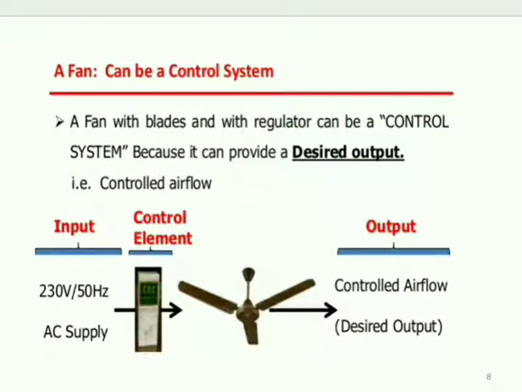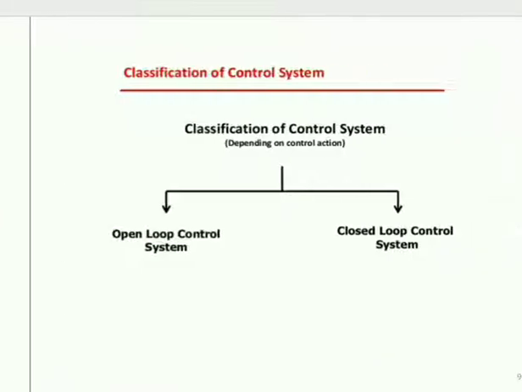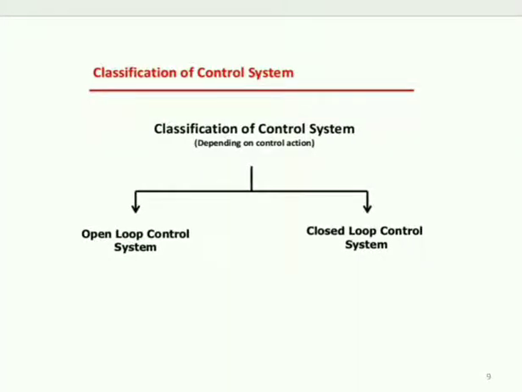You can see a fan with blades and a regulator can be a control system because it can provide the desired output. You can see input, control element, output. This is a control system. Classification of control system: open loop control system and closed loop control system.